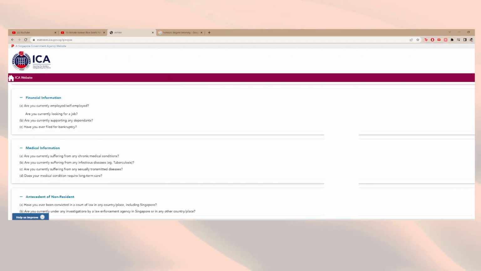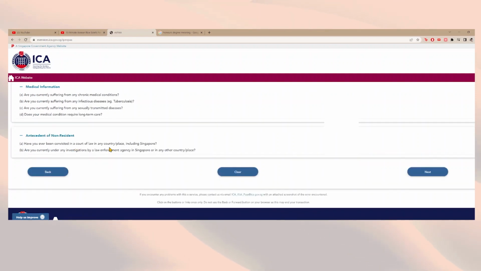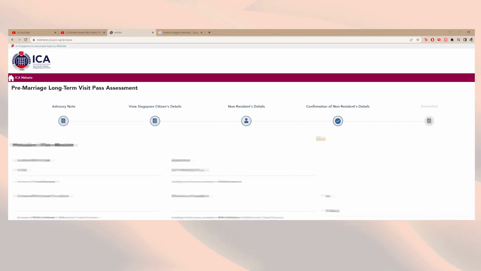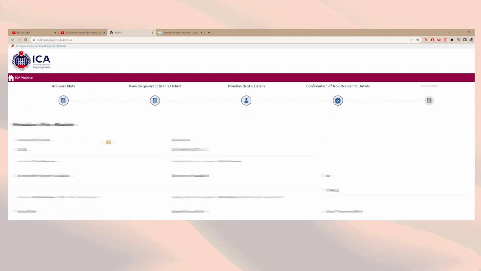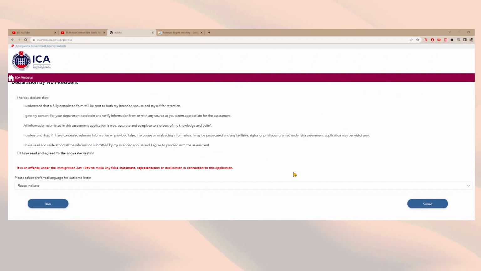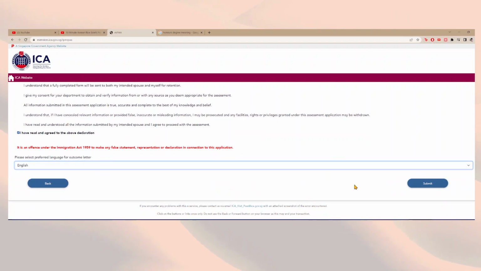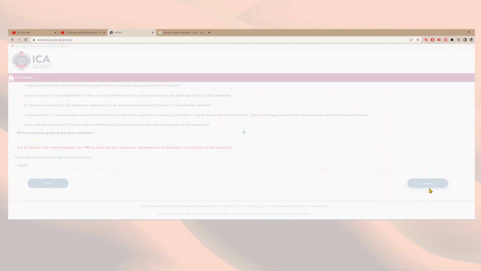Other information that must be provided are financial information, medical information, and criminal records. Once all the details have been included, review all the information on the next page, which is the confirmation of non-residence details page. At the end of the same page, there will be a declaration agreeing to have completed the form with correct information. Tick the checkbox and choose the preferred language to be used for the outcome letter or the LLE. Click Submit to finish part 2.